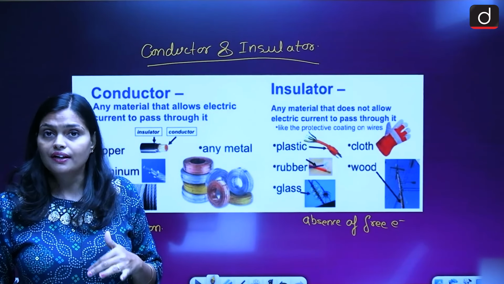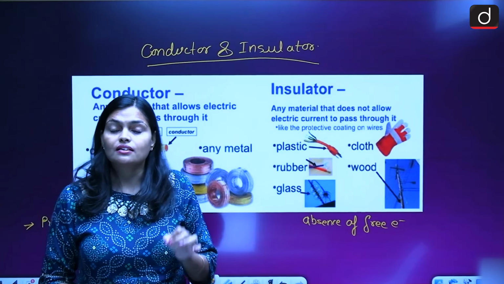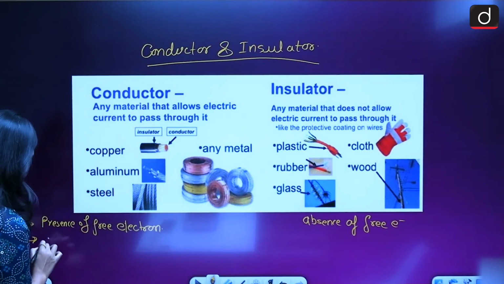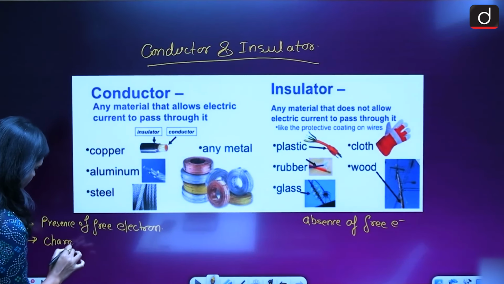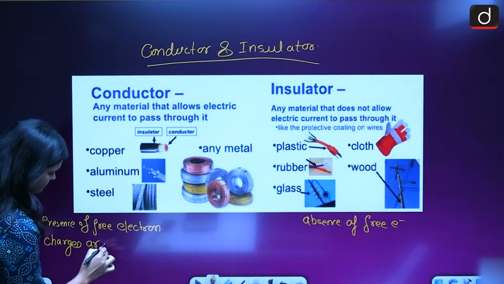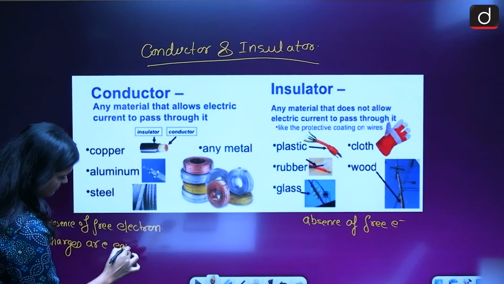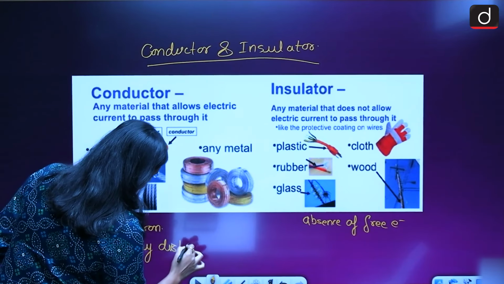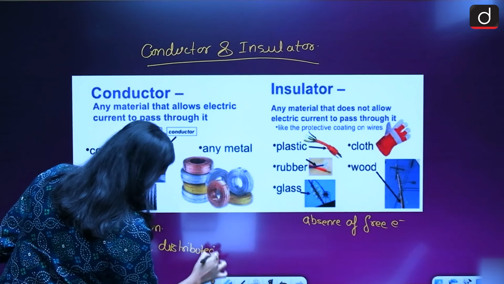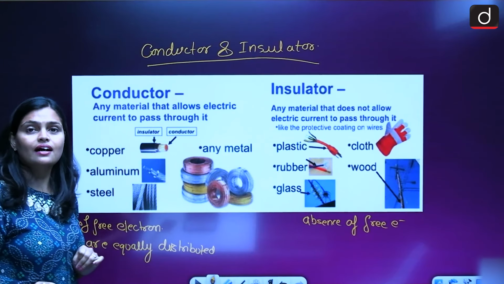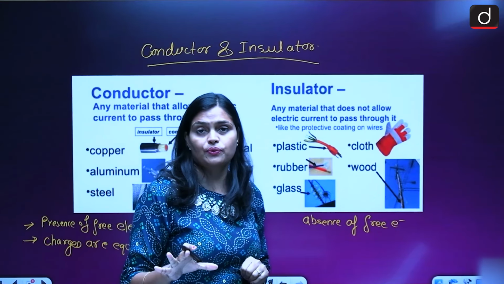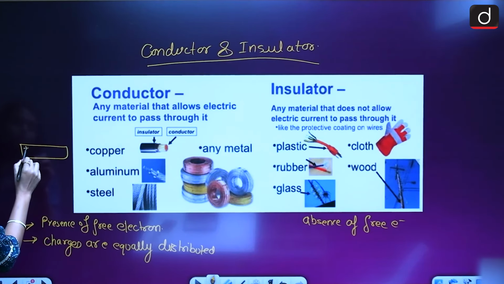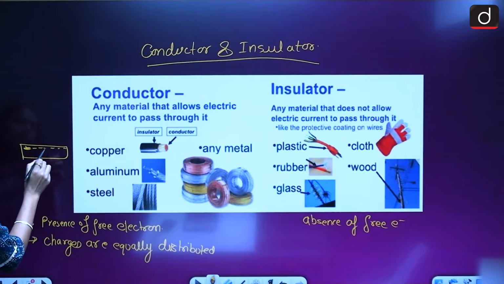In case of a conductor, the charges are equally distributed. Suppose this is an object, so the electrons are equally distributed.